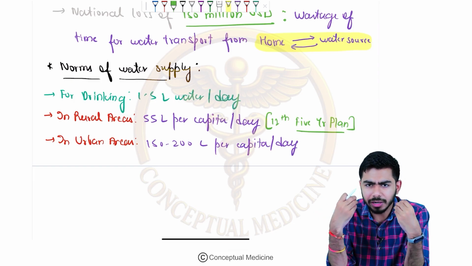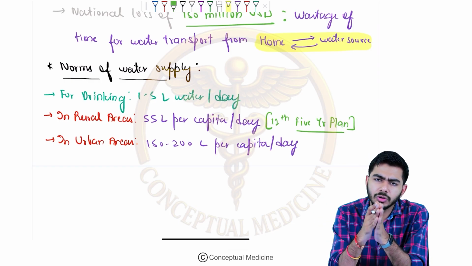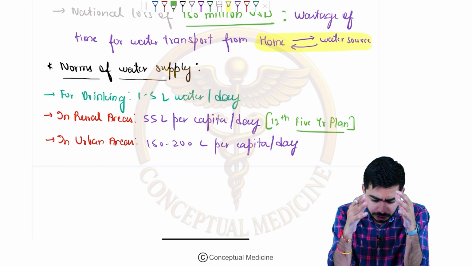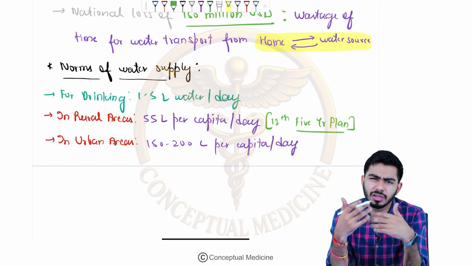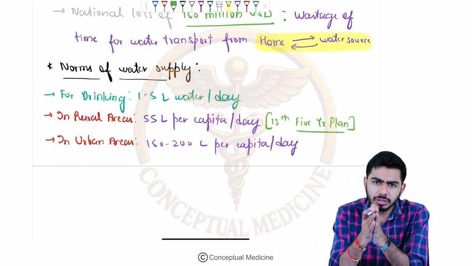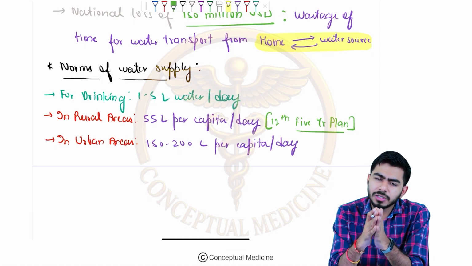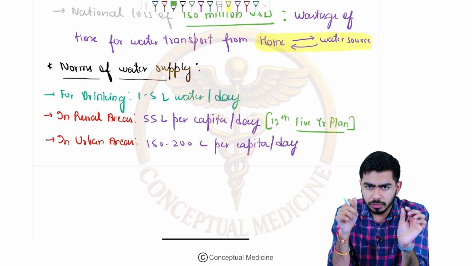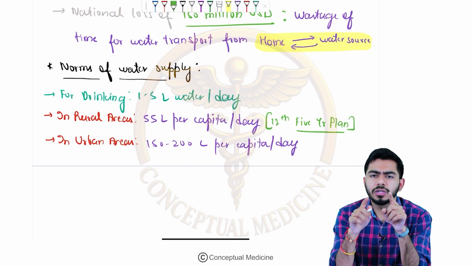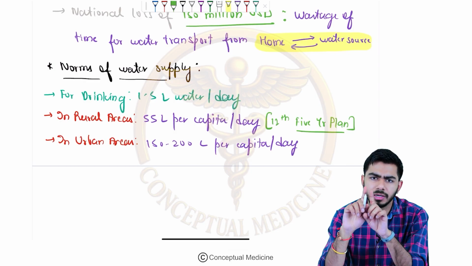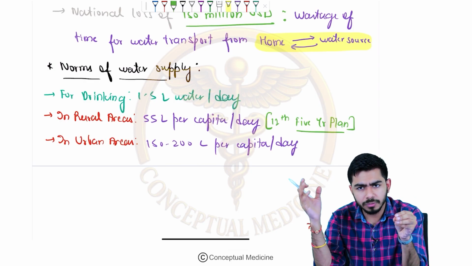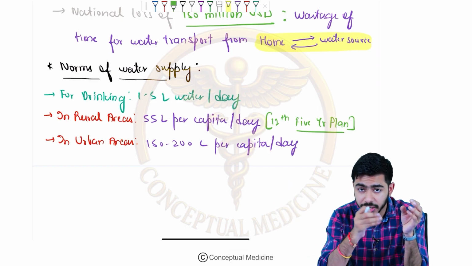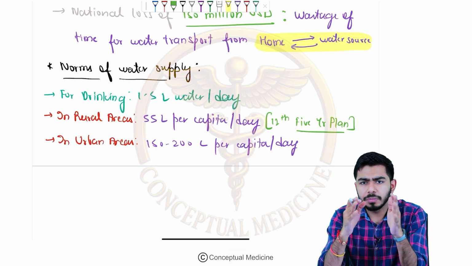So what criteria does the government set? In the urban areas, usually the source of water is close to the household only. But for the rural areas especially, they are saying that the water source from the house should be within a radius of around 100 meters. And the time taken from the house to the water source and bringing it back should not be more than 30 minutes.